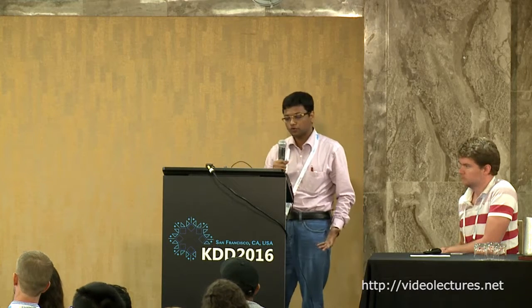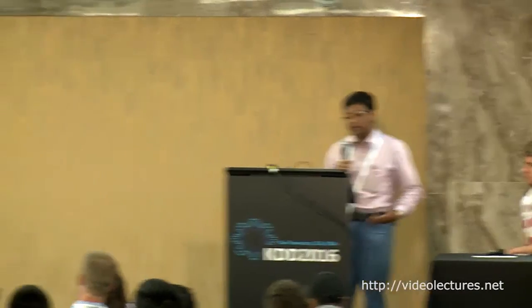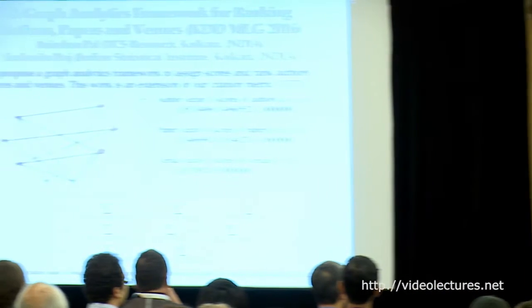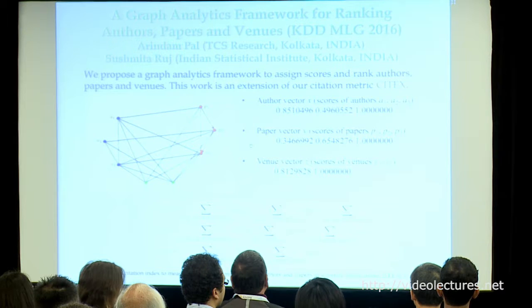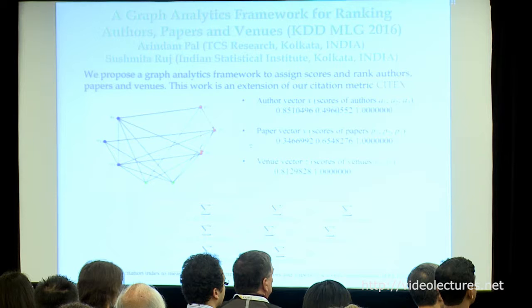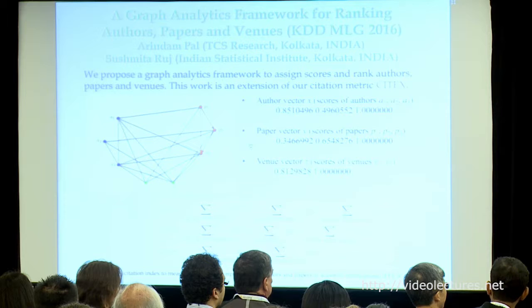So there are many existing citation metrics like H-index, which tries to give scores to papers and authors, but they are very simplistic. They consider simple metrics like number of publications and number of citations. They don't really consider the underlying network structure of the authors, papers, and venues. So we consider this problem. This is basically a problem of ranking entities in a heterogeneous network.